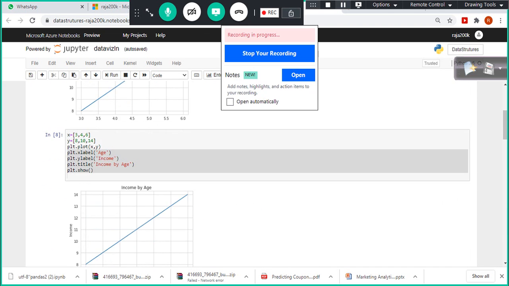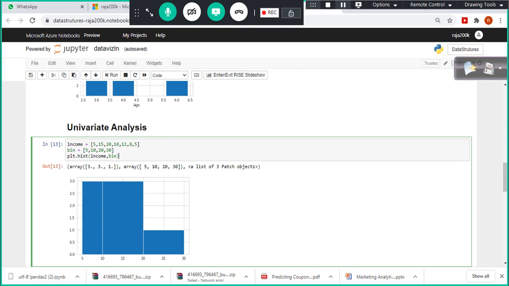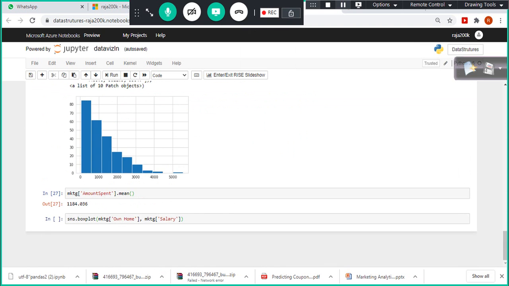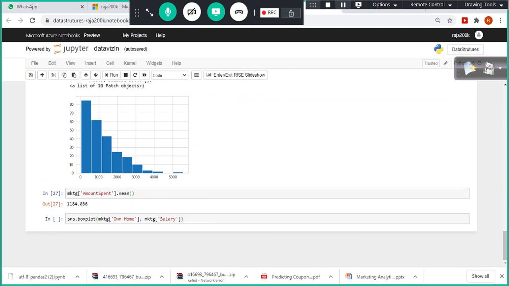First, we try to understand the distribution pattern of the data. For example, you have the amount spent. To get a quick idea, if something comes like this and goes like this, positively skewed is good. In that case, 50% of the customers are not spending high.